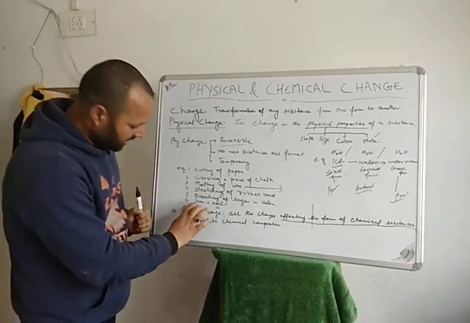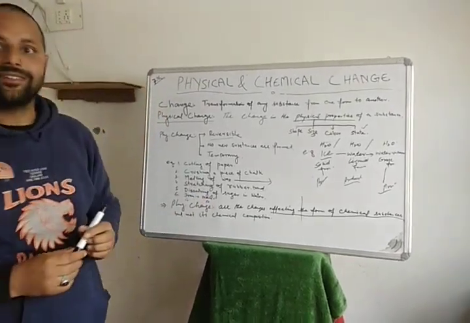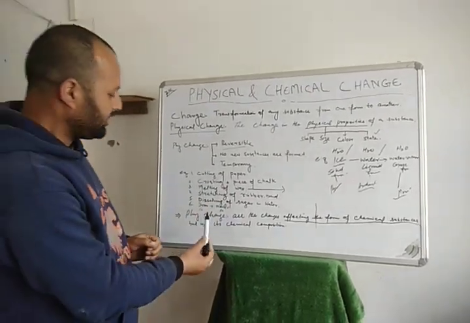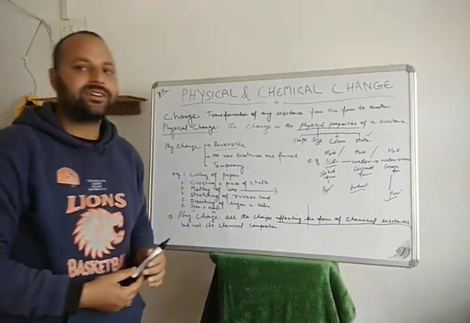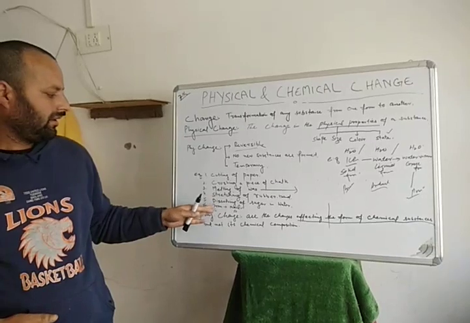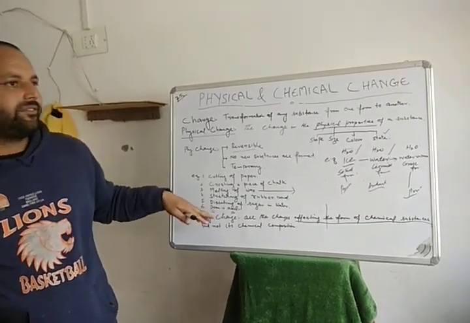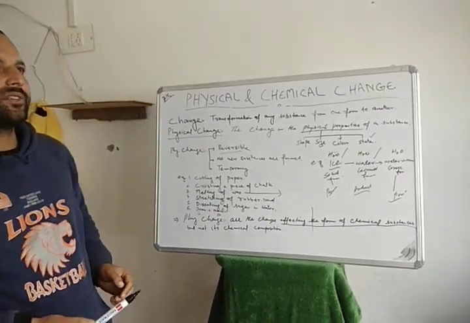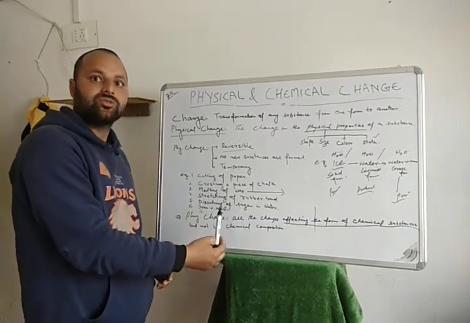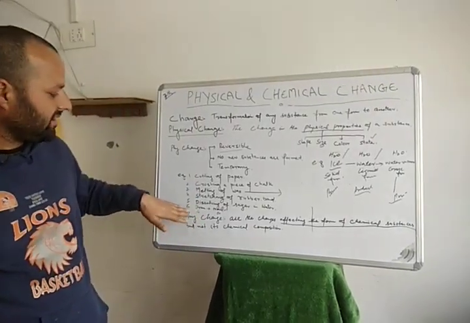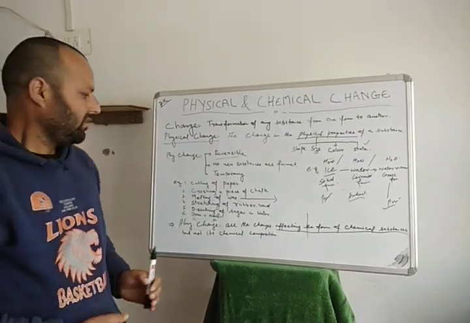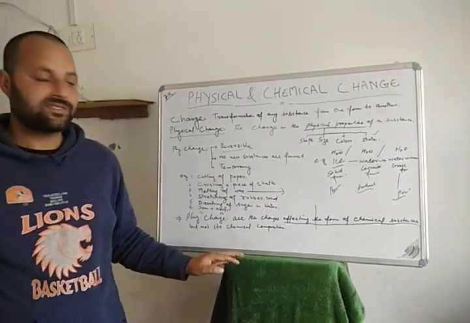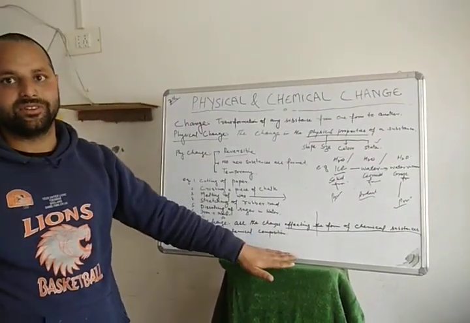When we convert iron into iron nails, again a physical change occurs. Both the nail and the iron contain iron. Suppose this is an iron sheet, and when we make nails of it, both have the same chemical composition, so there is no change in the chemical composition. So we can say it is a physical change. Physical change affects the form of a chemical substance, but not its chemical composition.